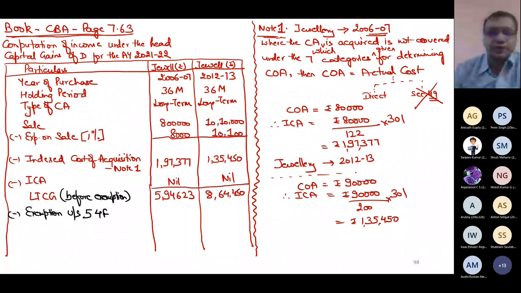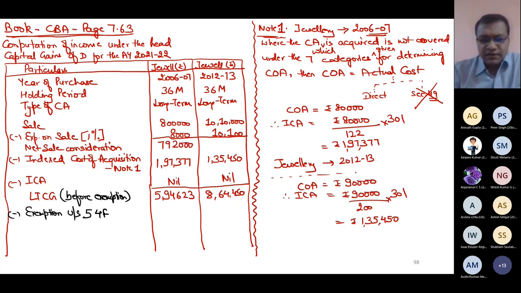Whenever you have section 54F, it is always better that after sale minus expense, you leave one line blank before you write indexed cost or indexed cost of improvement or acquisition, because you will need that information also. Though it is not compulsory to write it. I can write it in a working note also, but it is better to write this, because only in section 54F do I need net sale, otherwise I don't need net sale. So whenever you think there will be 54F, you can write it. It is not compulsory, of course. You write it or don't write it, you don't get any extra advantage or disadvantage.